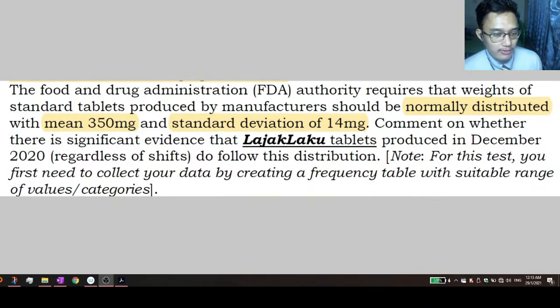Thank you. For the next topic, the Food and Drug Administration or FDA authority requires that the weight of standard tablet produced by manufacturers should be normally distributed with a mean of 350 milligrams and a standard deviation of 14 milligrams. So how do we confirm that the Lajak Kuruih PIL F follows this normal distribution?